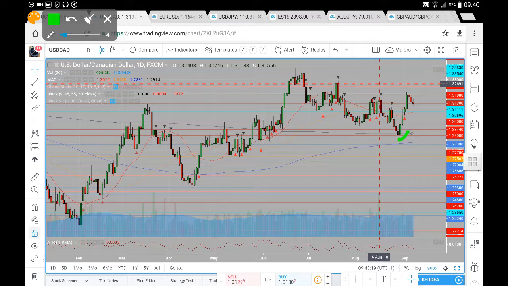Overall, as you can see, the structure was prior bullish, so still remains a possibility of finding support and having that continuation to the upside here on the US dollar CAD, possibly up towards levels of note beyond the 3254. Of course, from a daily chart perspective, that 133 and that 133.83 are two prior highs, especially after navigating that 3188. Those are levels that we are looking at from a daily chart perspective. If we do see that bullish buy side momentum continuation, levels to the downside, we've mentioned the ones that we are looking at, which are likely to come into focus here on the US dollar CAD.